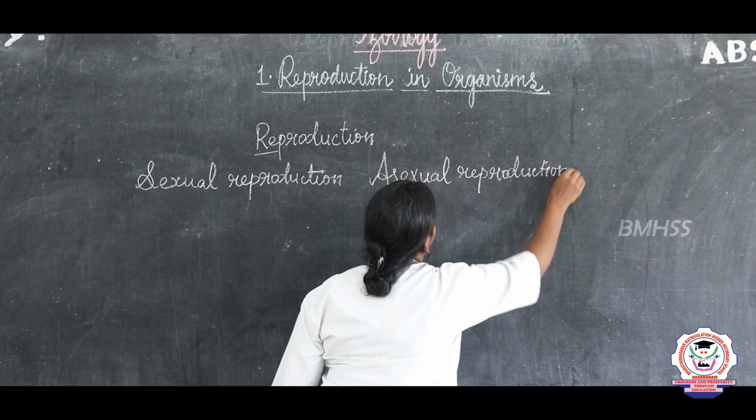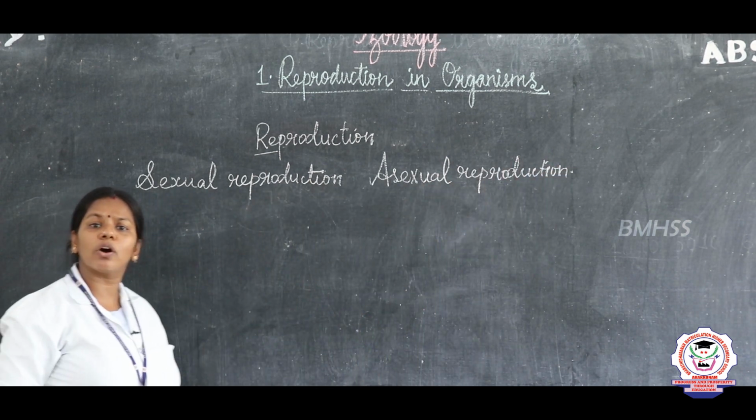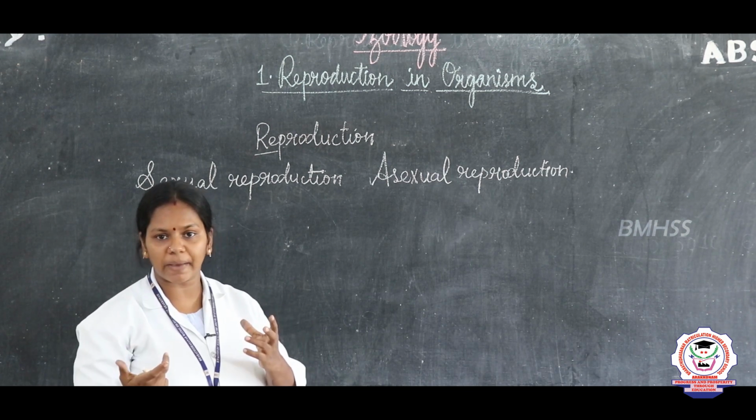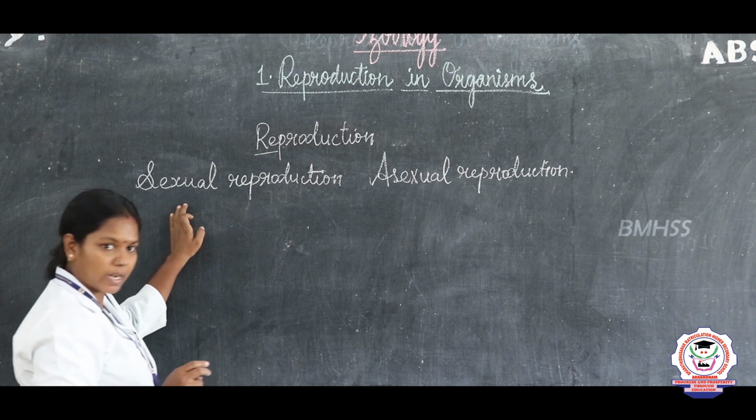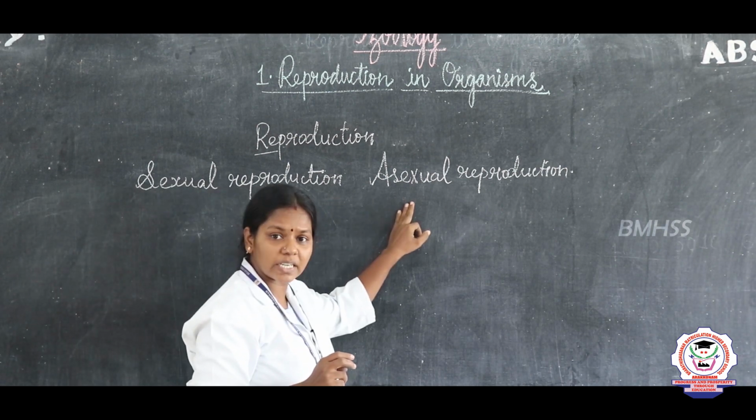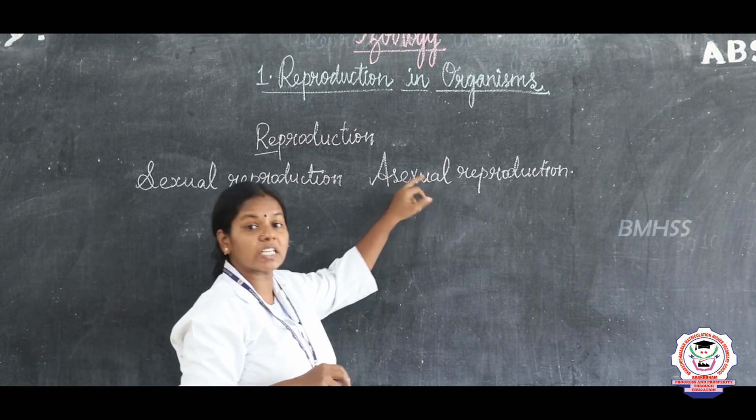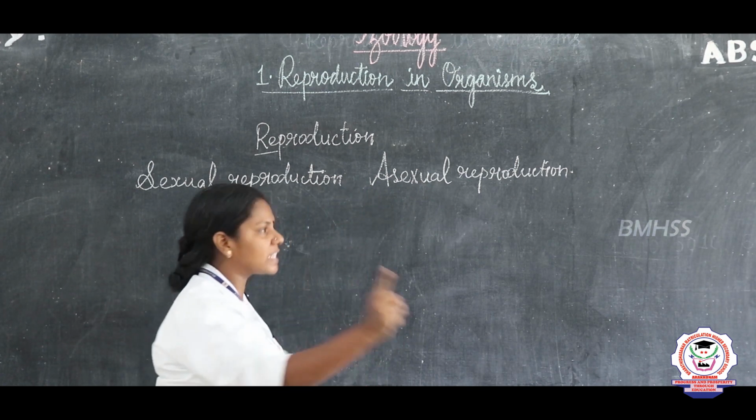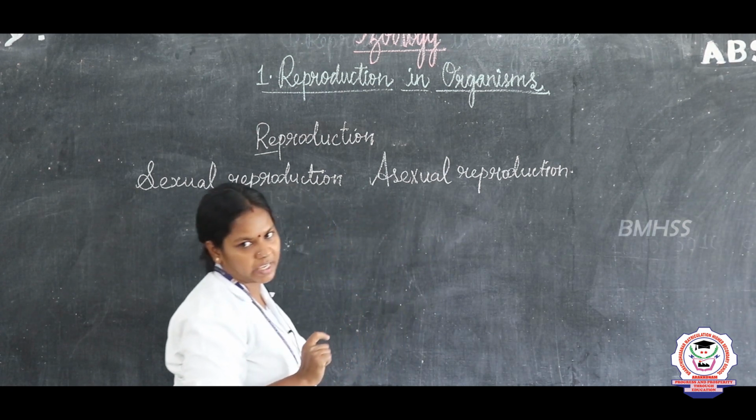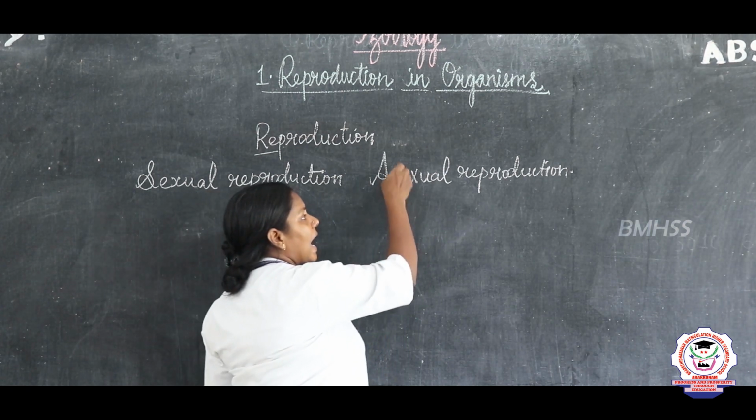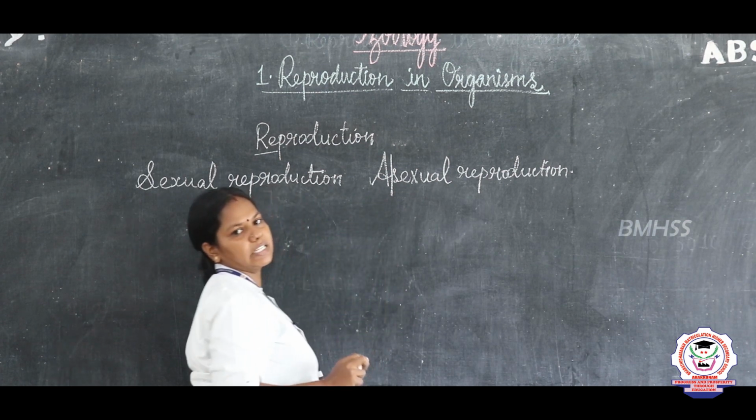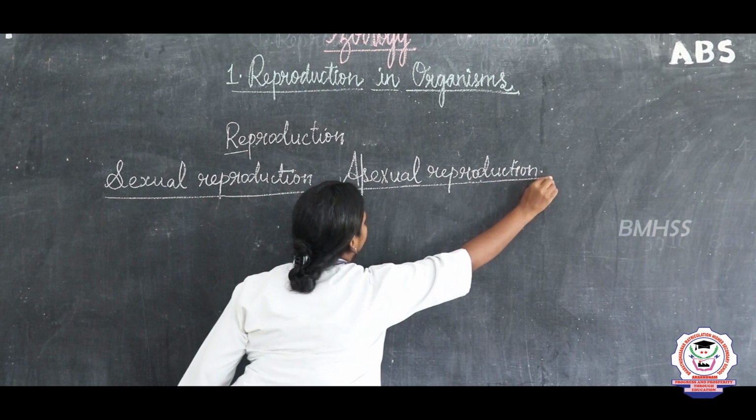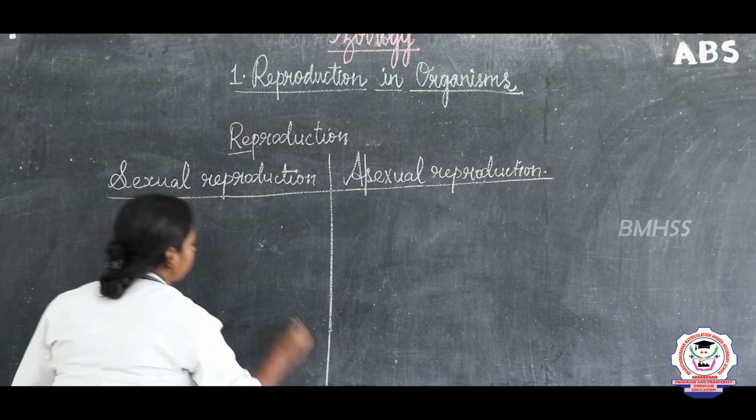Okay, and what do you mean by sexual? If the organism involves two parents, okay, the male and the female parent, it is said to be sexual. Okay, and what do you mean by asexual? If that sexual reproduction is absent, if it does not involve two parents, if it involves only a single parent, it is said to be asexual. From the name itself it is clear, absence of sexual is said to be asexual. Now we are going to study the difference between the sexual and the asexual reproduction.